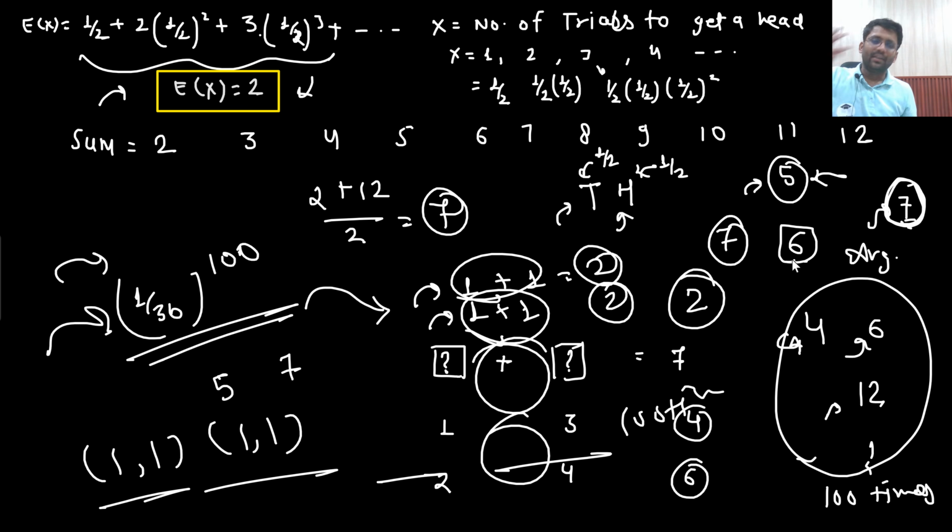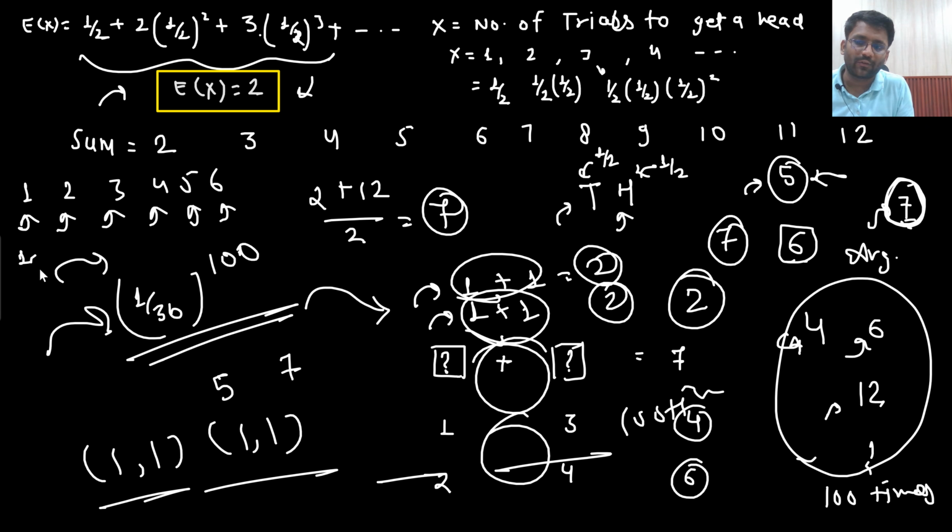That means when you roll a dice, you can get a 1 or 2 or 3 or 4 or 5 or 6, all with equal probabilities. All of them you will get with the probability of 1 by 6. That means if you roll the dice 6 times, there are chances that one time you will be getting 1, other time you will be getting 2, or 3, 4, 5, 6. That means in 6 trials, you will surely get 1 time 5. This is the expectation that they are having. So this is the meaning of expectation. Are you able to understand this point? What is expectation standing for?